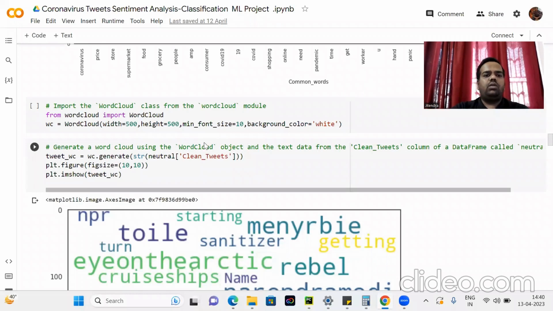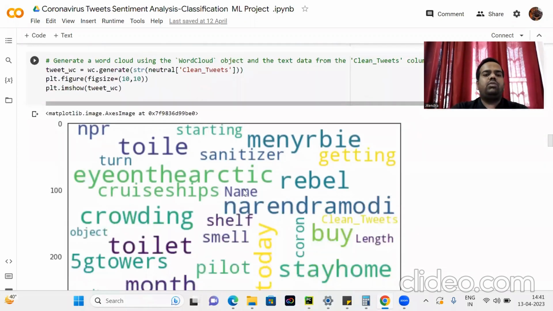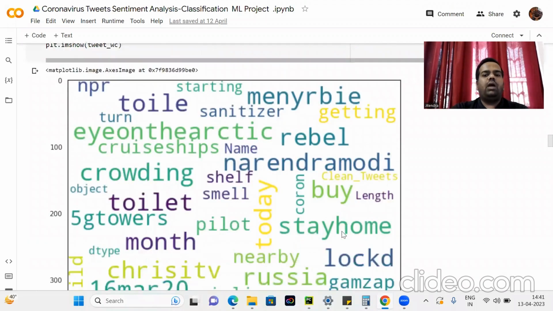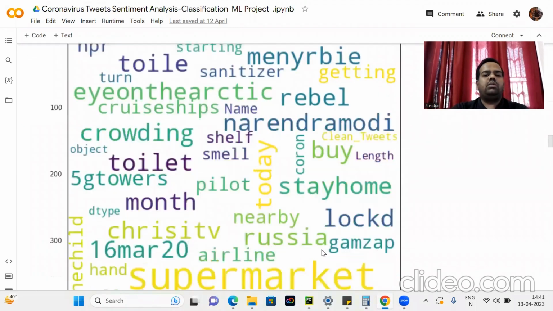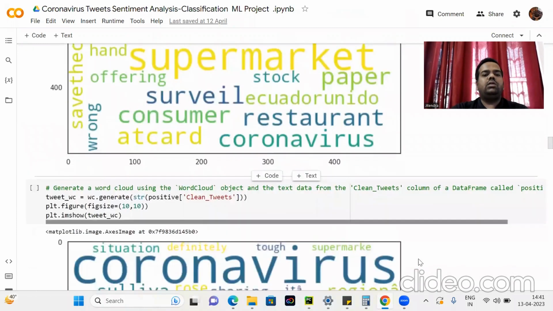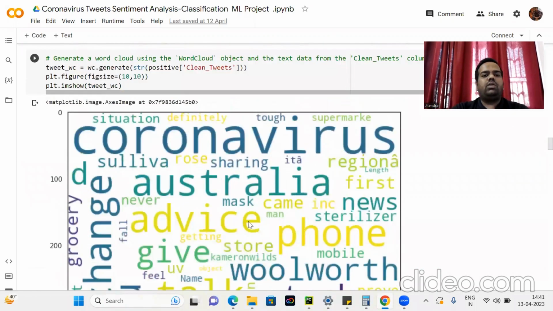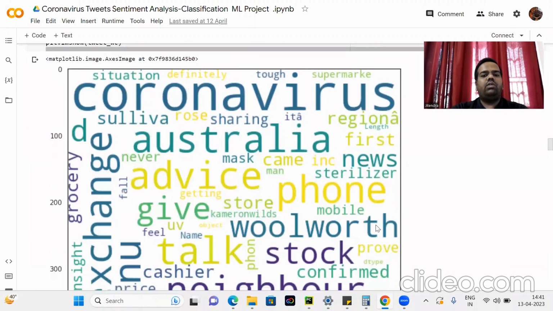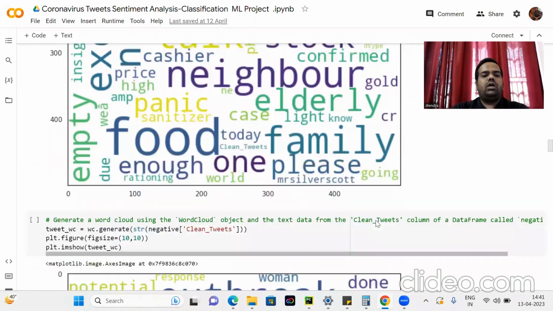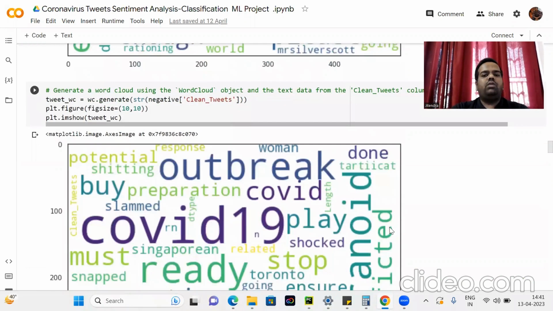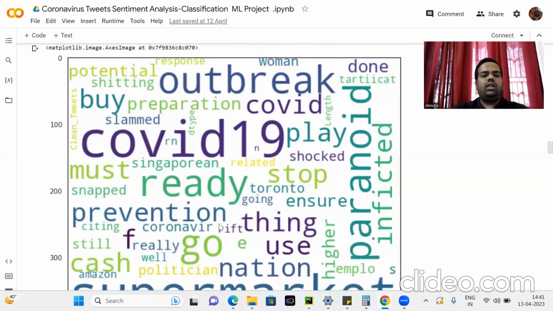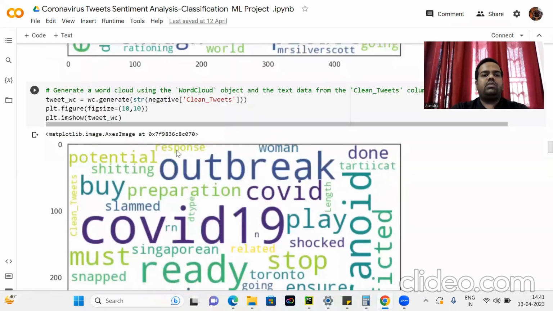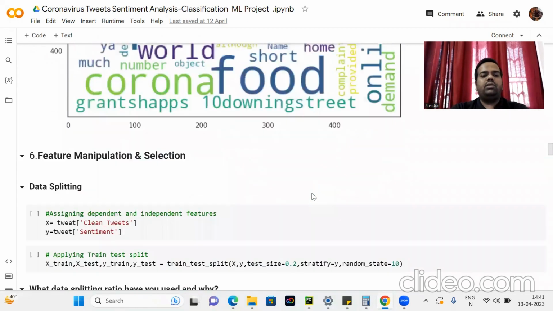Here we import word cloud to form clouds of words for the different sentiment columns: negative, positive, and neutral. This word cloud comes from neutral words, that is rebel, buy, let, stay home, festive, Russia, and so on. Similarly, in the positive sentiment, coronavirus, Australia, advice, phone, and stop, and so on. And similarly, in the negative, the words outbreak, COVID-19, stop, ready, prevention come from the negative sentiments.